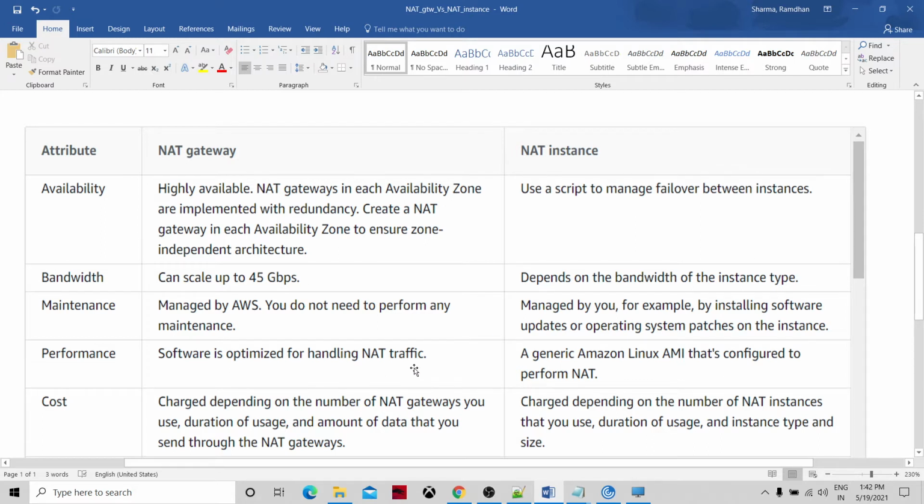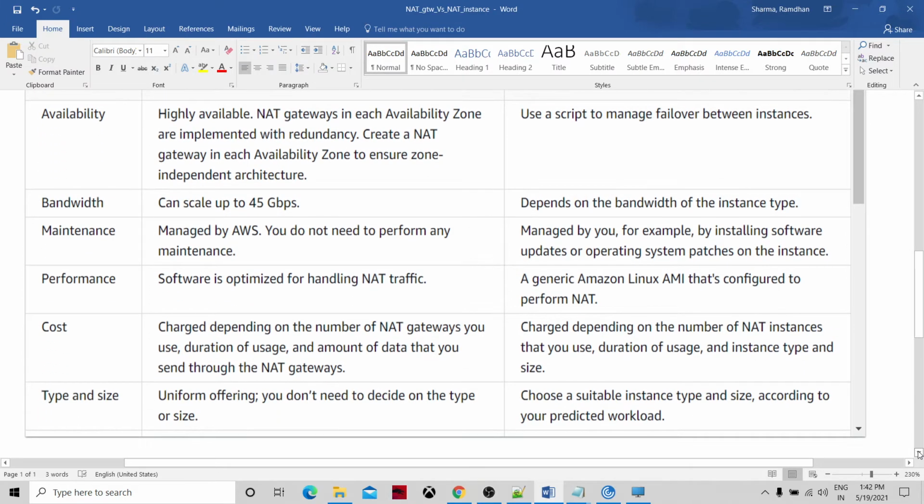Performance-wise, the NAT gateway is optimized for the services, it's an absolutely dedicated service managed by AWS, so performance would be at the higher end in the NAT gateway. But in terms of the Amazon Linux AMI, which is the NAT instance, it would depend upon the selected configuration or chosen machine.